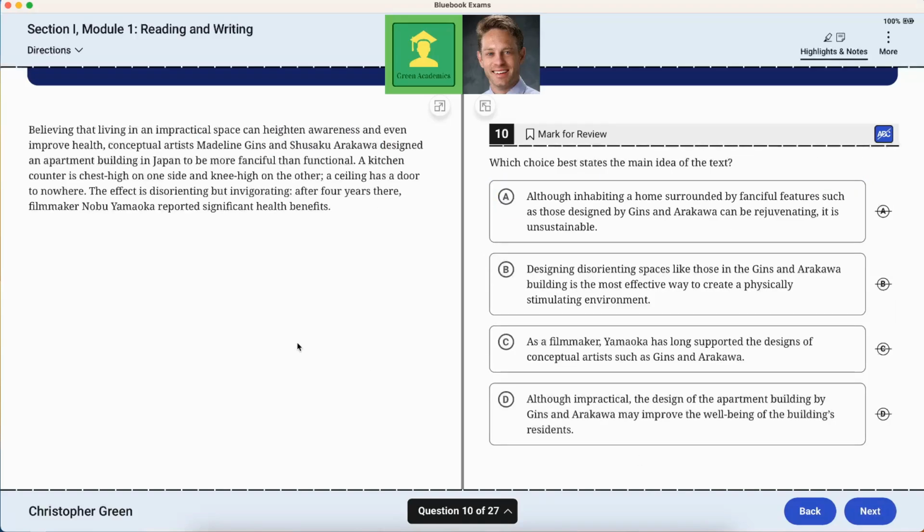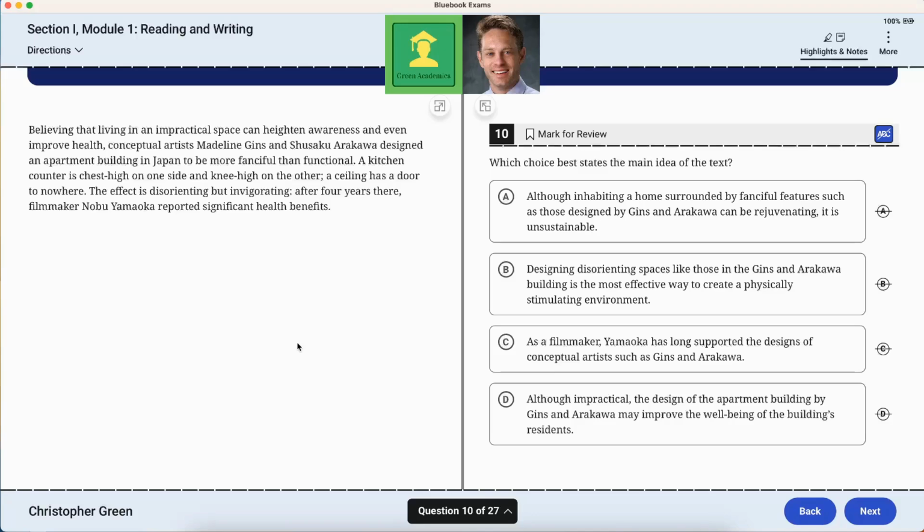Believing that living in an impractical space can heighten awareness and even improve health, conceptual artists MG and SA designed an apartment building in Japan to be more fanciful than functional. A kitchen counter is chest high on one side and knee high on the other. A ceiling has a door to nowhere. The effect is disorienting but invigorating. After 4 years there, filmmaker NY reported significant health benefits.